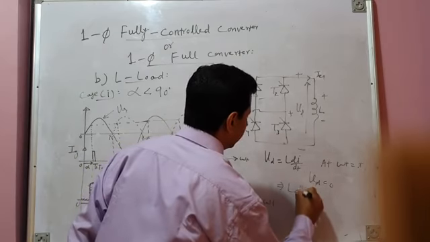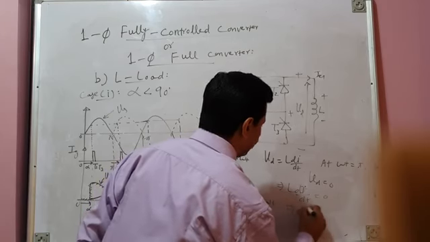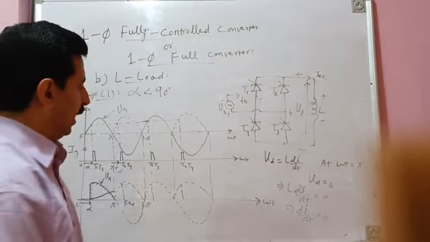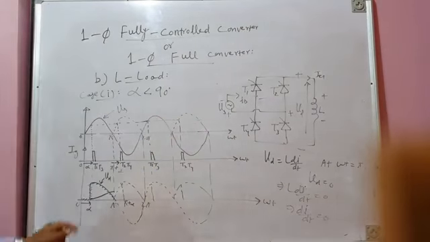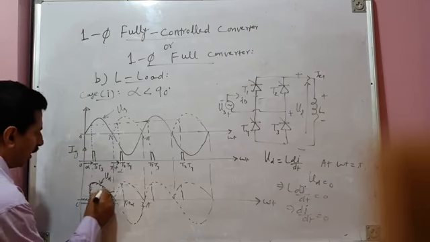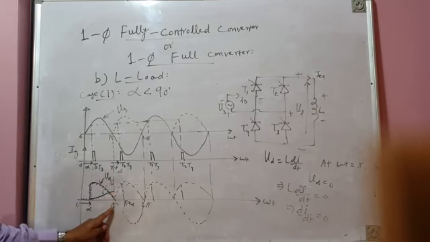That means L di by dt is equal to 0, which means slope of the current, di by dt, is 0. And di by dt 0 means the slope of current is 0, and that is possible only if current has reached its peak value. This is your load current, ID. So current has reached its peak value at omega t equal to pi.